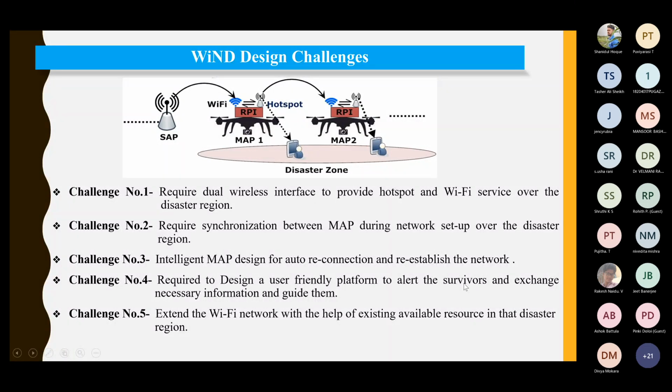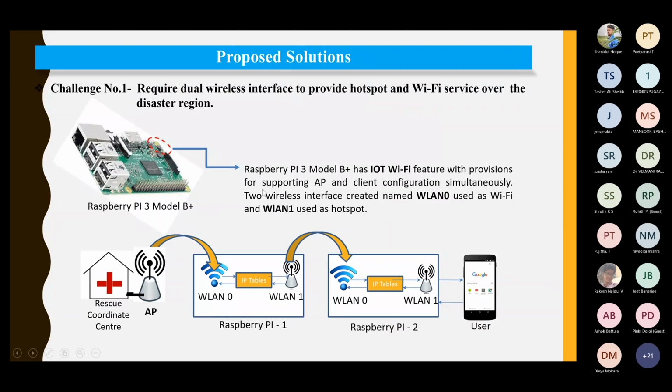And as I was telling, this was meant for a particular application, and we extend the Wi-Fi network because of the availability. Now, how to deal with challenge number 1? This is what we have done to solve challenge number 1. We have used 2 nodes.